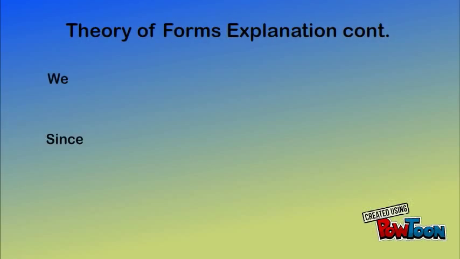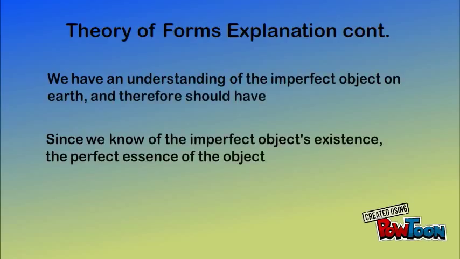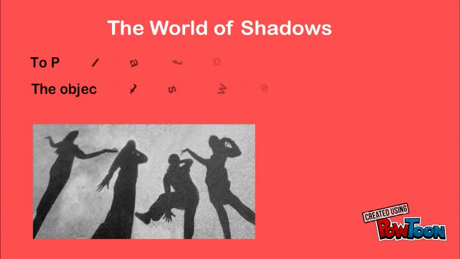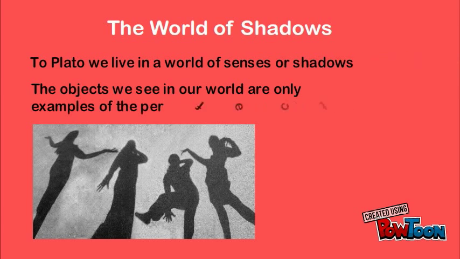Plato tells us that we have this idea and understanding of the ideal form of the objects on earth because we have the understanding of the imperfect example. Since we have the idea of what makes us human, there must be, in the ideal form, a perfect conception of a human in that realm. And it is because of that we live in a world of senses, or a world of shadows, where all objects we see are only imperfect examples of the immaculate concept that exists in the world of forms.